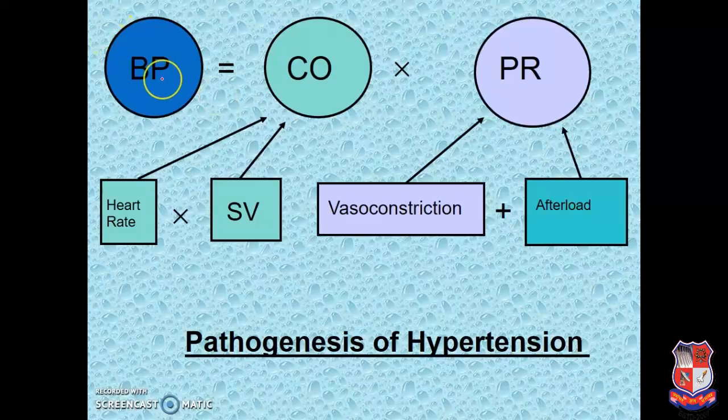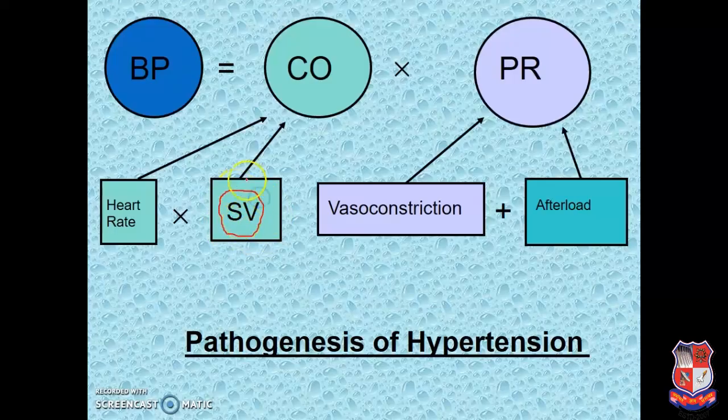Pathophysiological condition. Blood pressure is equal to cardiac output into peripheral resistance. Cardiac output is also called heart rate into stroke volume. If heart rate is increased, blood pressure is increased. If stroke volume is increased, blood pressure is increased. Stroke volume means the amount of blood pumped in one beat; that condition we call stroke volume.